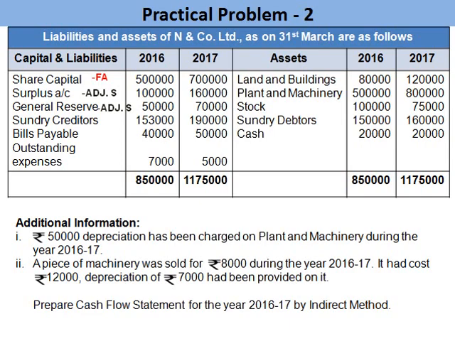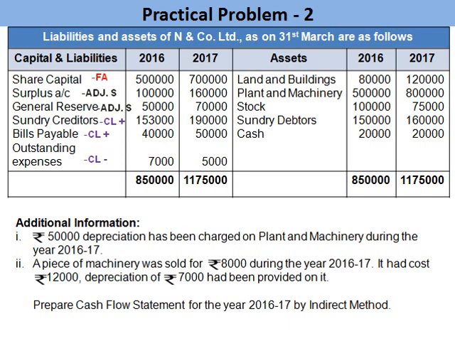Sundry creditors, bills payable and outstanding expenses are current liabilities. This will be taken for adjustments for changes in working capital. Sundry creditors in 2016 1,53,000, in 2017 1,90,000. So it increased, it is to be added. Bills payable in 2016 40,000, in 2017 50,000, it is also to be added. Outstanding expenses in 2016 7,000, in 2017 5,000, so 2,000 reduced, it is to be deducted.